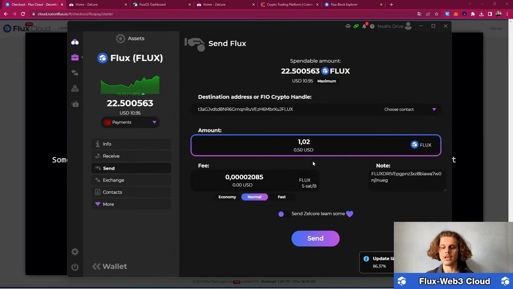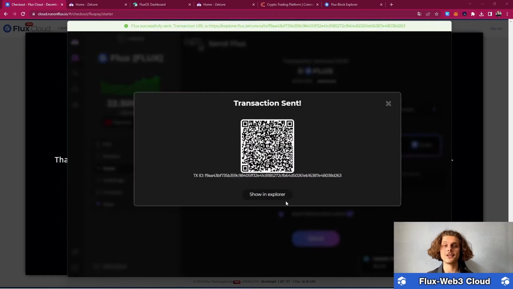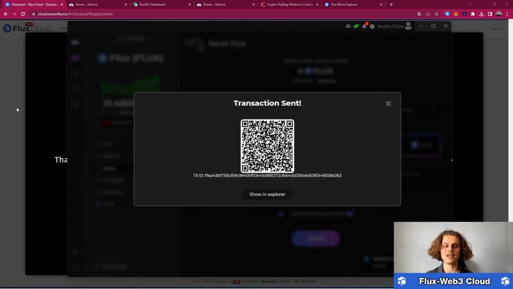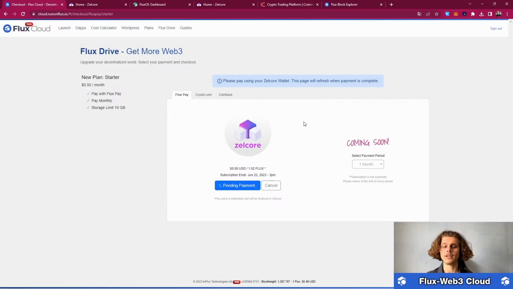And after that, you can already see the Flux that it wants to send. So leave everything as it is, just click on send, click on yes again, and your transaction is sent. Now all you need to do is wait 2 minutes or so, and this page will reload and we will see our plan, and you'll be able to use the Flux Drive.